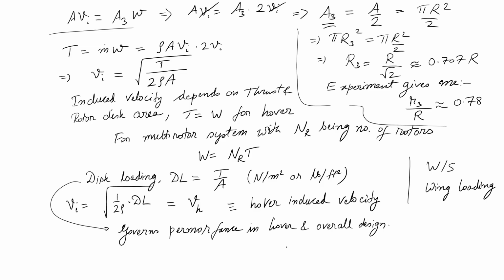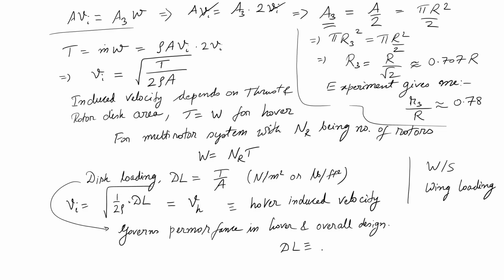So, disk loading, maybe I will give you some number also for this. As an engineer, it is very important to have a feel for numbers, like how should the disk loading look like, what would actually be a meaningful number, because otherwise if you do not have a sense of that, if you make a mistake and you get a wrong answer, you will not be able to know that it is a wrong answer. So, if somebody gets a parameter for disk loading which is unrealistic, it will immediately indicate to him that there is some mistake in calculation, assumptions, etc.